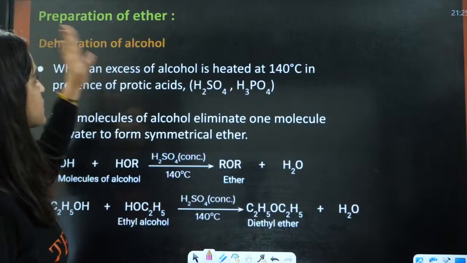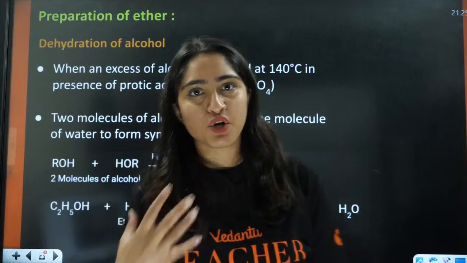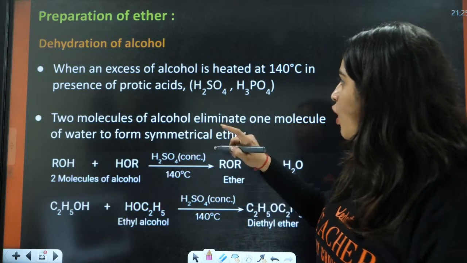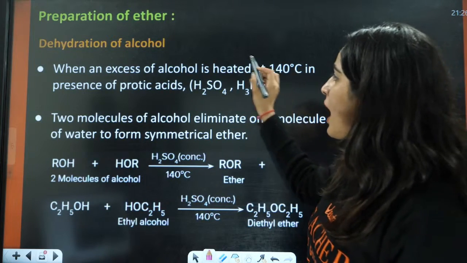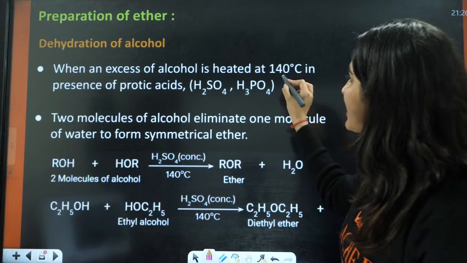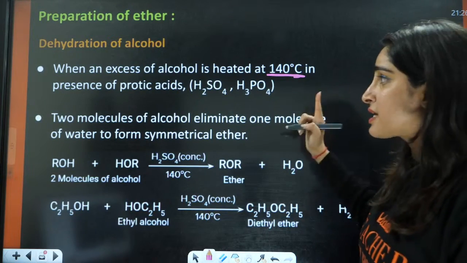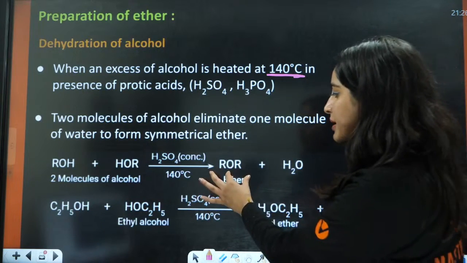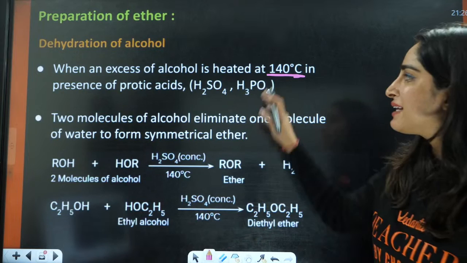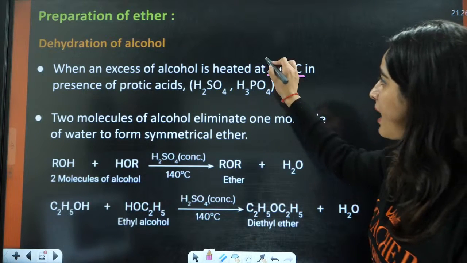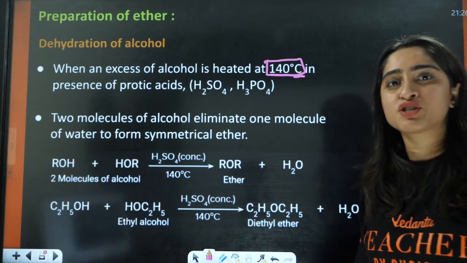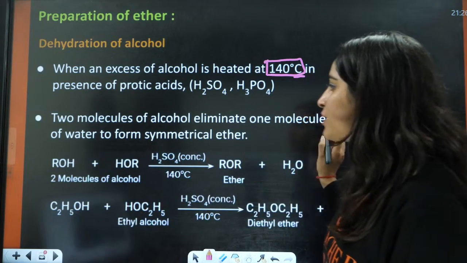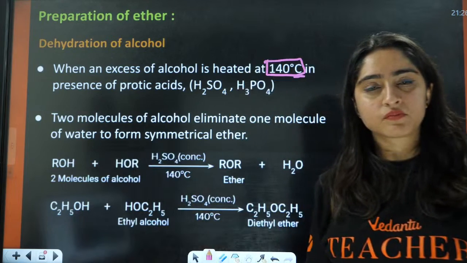Okay, so first thing in preparation of ether is dehydration of alcohol. For dehydration of alcohol, always remember this. If excess alcohol is heated at 140 degrees Celsius in the presence of a protic acid, you will have the formation of ethers. So 2 molecules of alcohol eliminate 1 molecule of water.